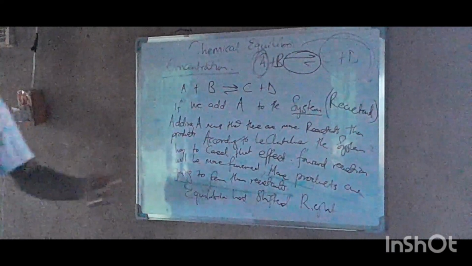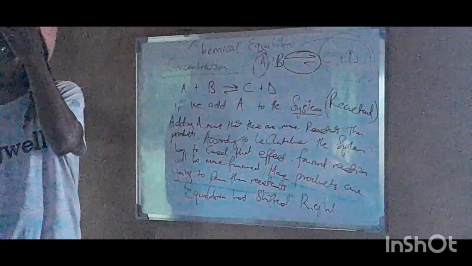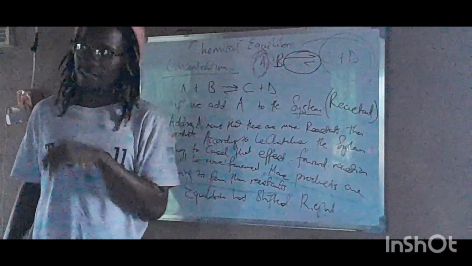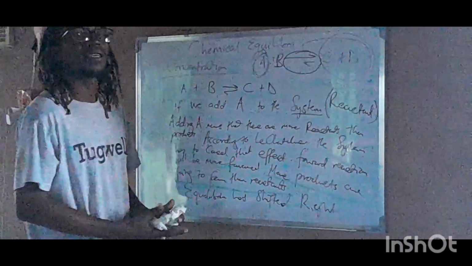Right? So here we talked about adding the reactant. Now let's talk about adding the product, right? Let's talk about adding the product.